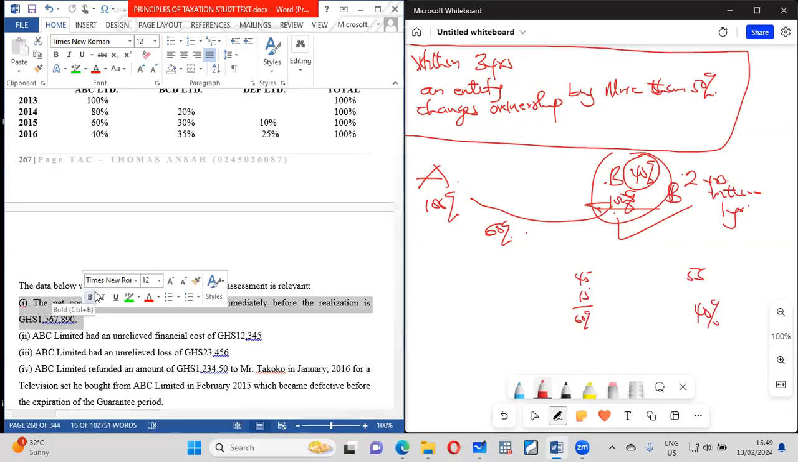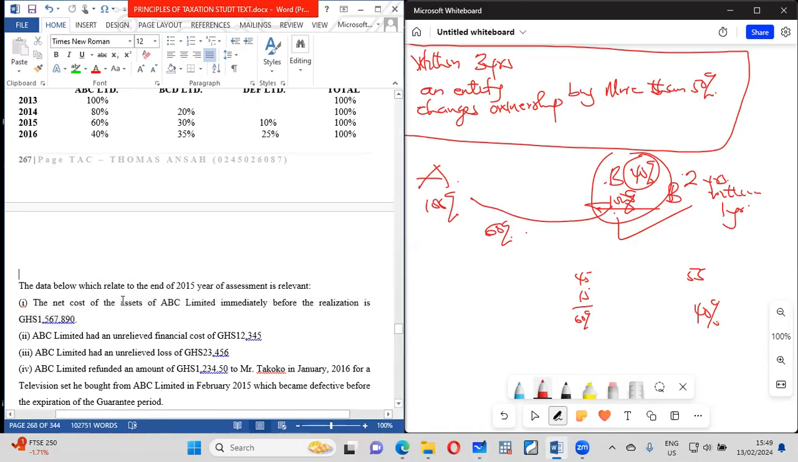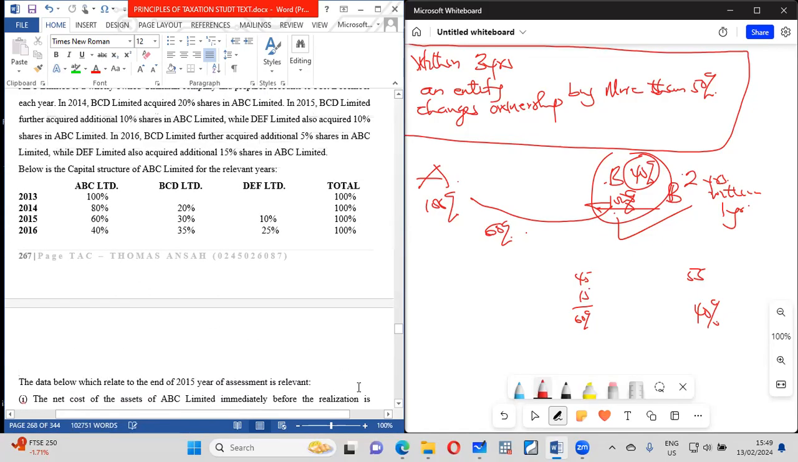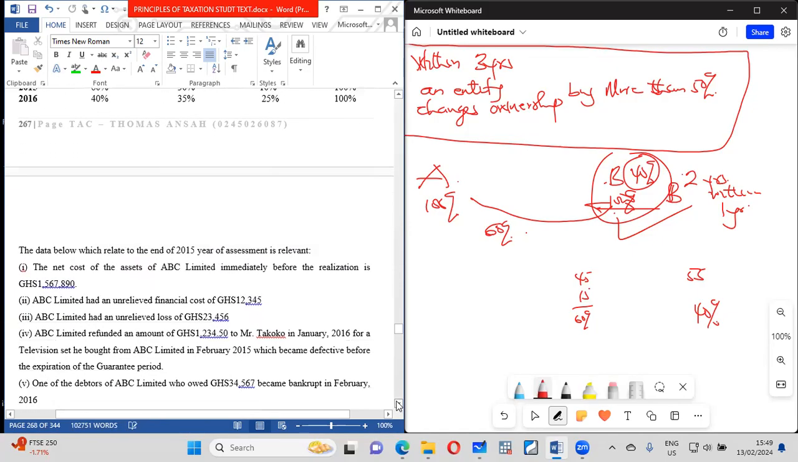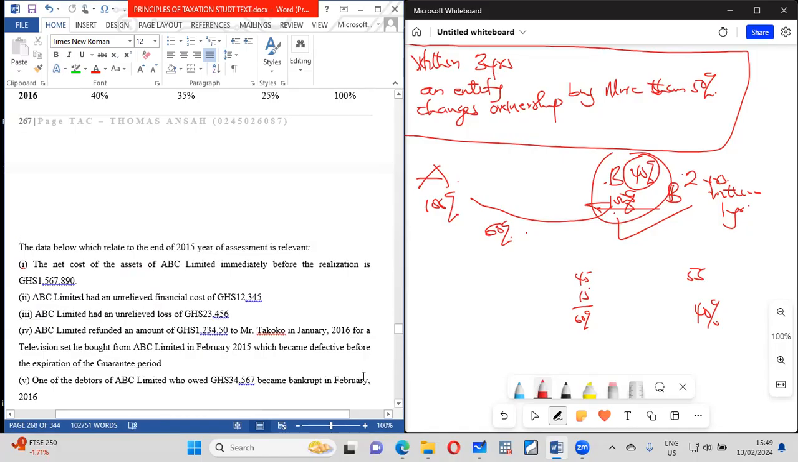We are not interested much in this net cost. It is just probably to help us derive the realization. So if we are given how much they bought it, we can see how much they also realized. If we have an amount about the proceeds they collected, then it means that we can actually have the net cost and the gain.